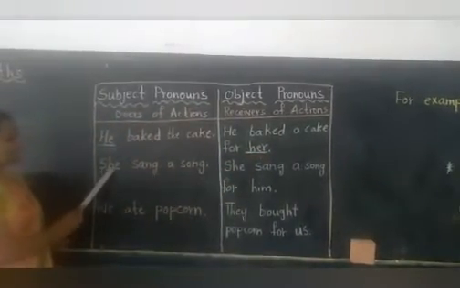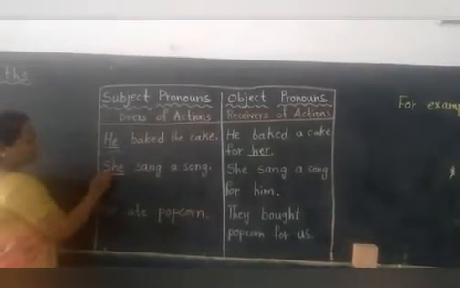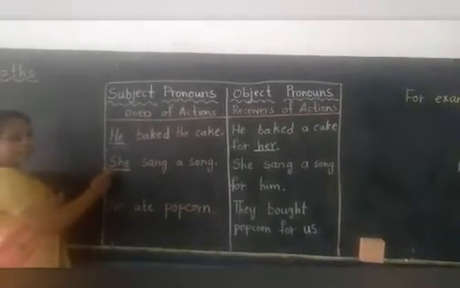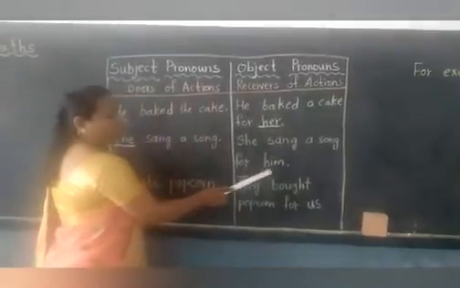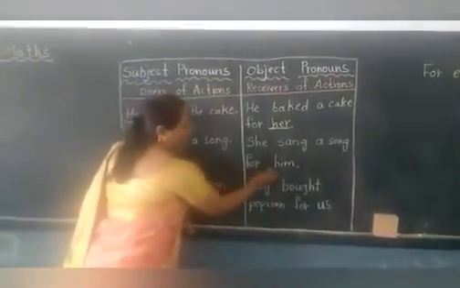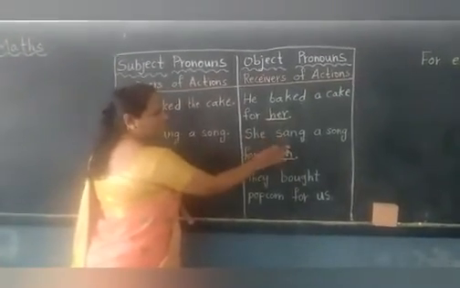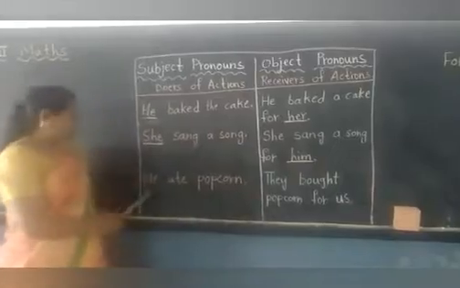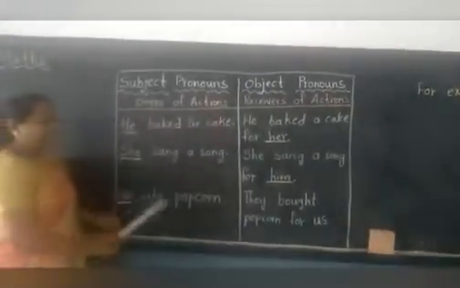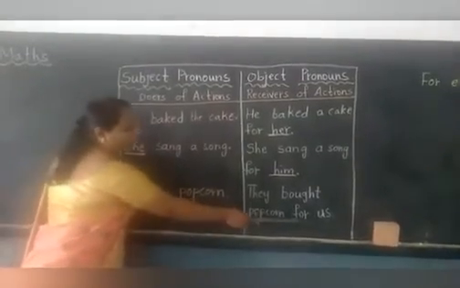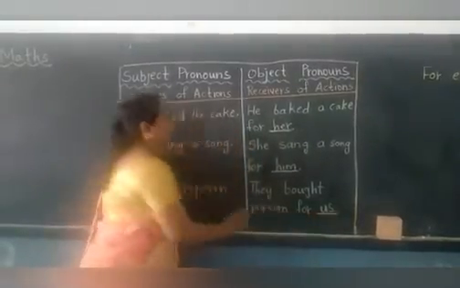Next sentence. She sang a song. She is the subject pronoun. It is coming in the beginning. Okay. Now, she sang a song for him. This is the object pronoun him. Him came after the action is done, children, after the doing verb. Okay. We ate popcorn. We is the subject pronoun. They bought popcorn for us. Here us is the object pronoun.